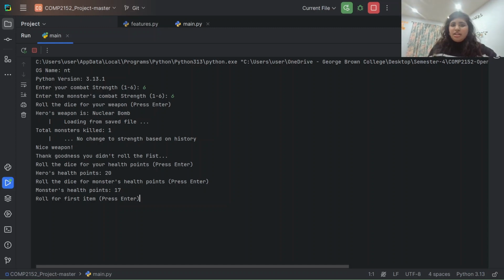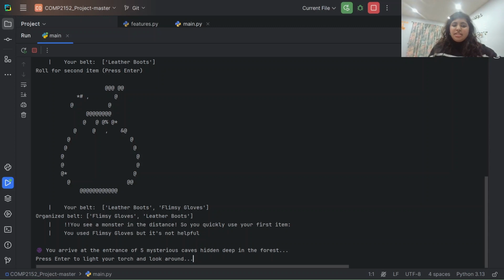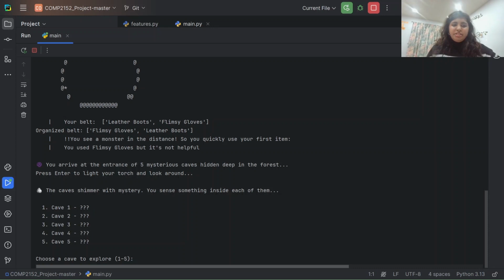And now we are on the loot mode, and we will be collecting items. The first item we get is leather boots, and the second item we get is flimsy gloves. So now we reach my feature, and the player is told that they have 5 mysterious caves to explore, each hiding a secret. When you press enter, the caves are displayed in front of you, and you don't know what each cave contains.